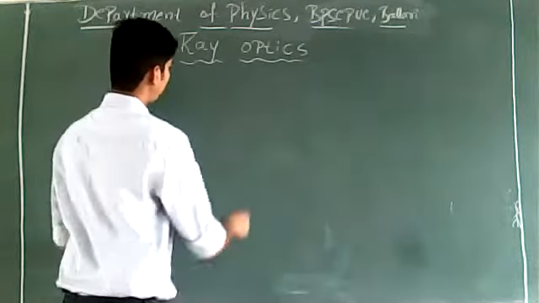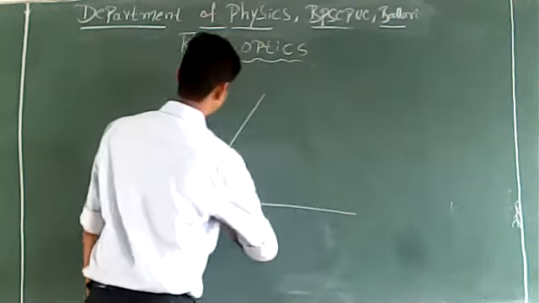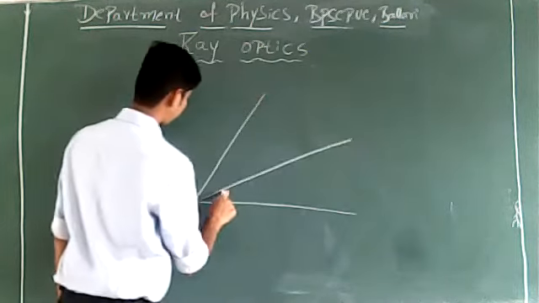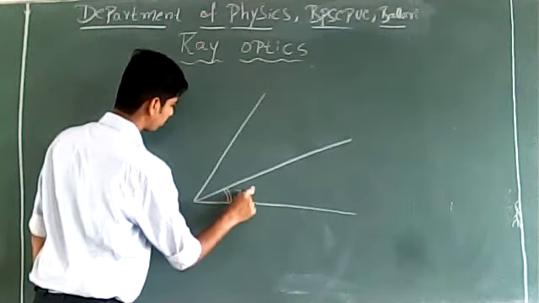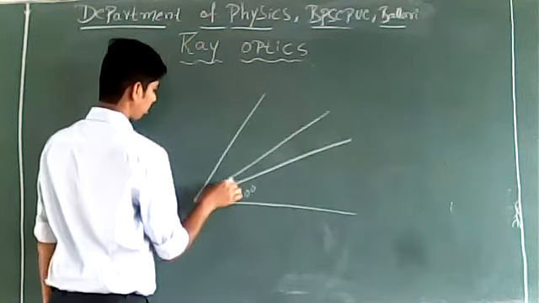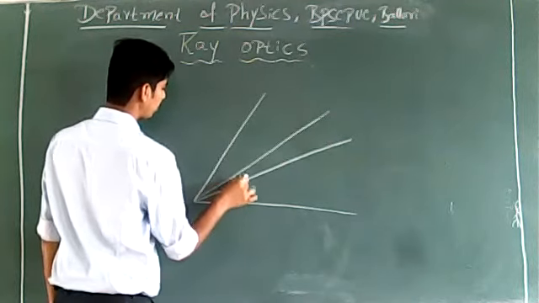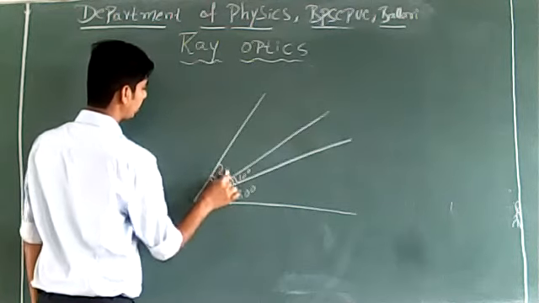Then tell me what will be the total angle in this case. This angle is 30 degrees. This angle is 10 degrees and this angle is 20 degrees.